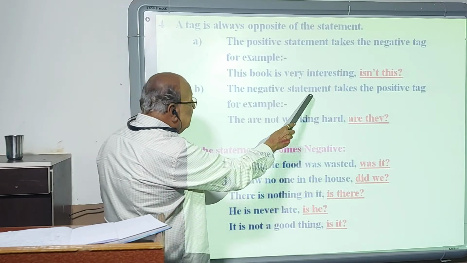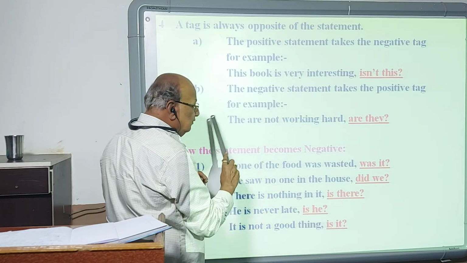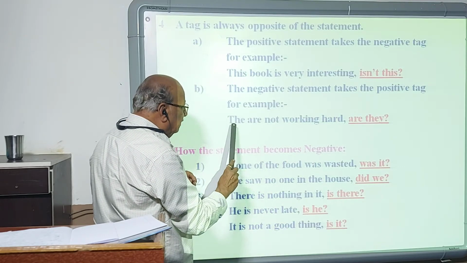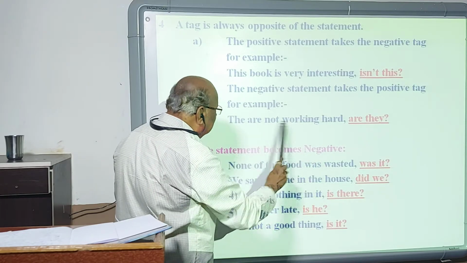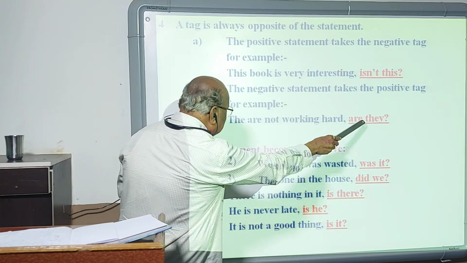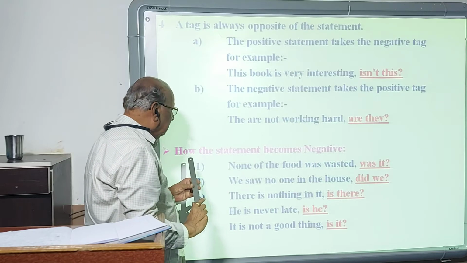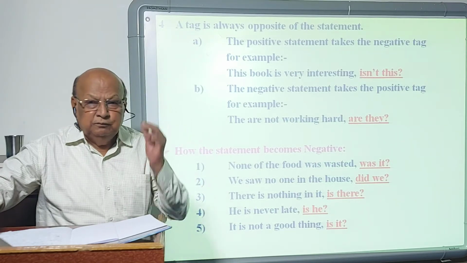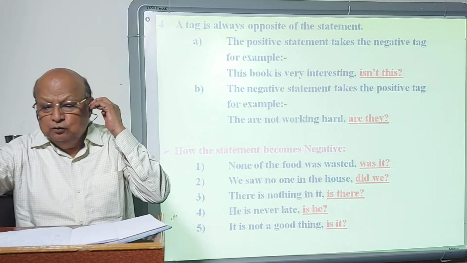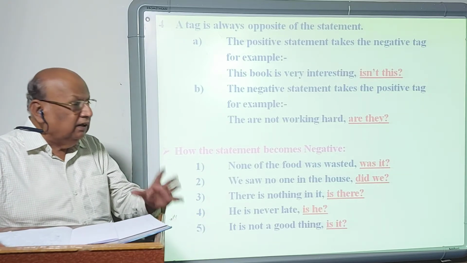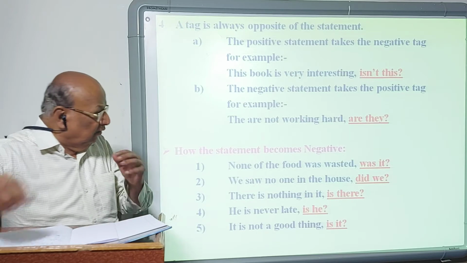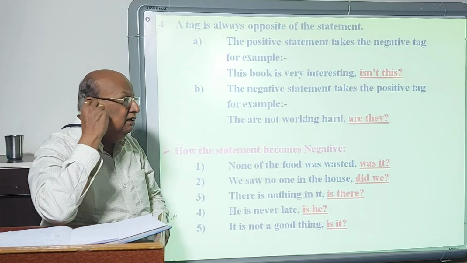The negative statement takes the positive tag. For example, they are not working hard. This is a negative statement, so the tag should be positive: are they? It means before you add a tag, you must know whether the given statement is positive or negative. How do statements become negative?